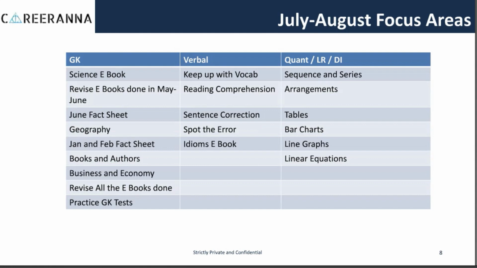Simultaneously, when we talk about verbal, since you have already started with vocabulary, vocabulary is something which you will continue even in the months of July and August. This time, in addition to vocabulary, you should also be studying reading comprehension, sentence correction, and spot the error. And by the time you enter July and August, we would have provided you the idioms ebook as well, which you should start studying because you will be getting 1 to 3 questions from idioms in the exam, and it's important for you to prepare.